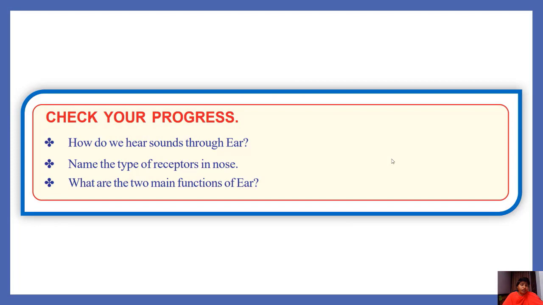Check your progress. How do we hear sounds through the ear? The vibrations from the sound source are received by the external ear and lead to the auditory canal, then the tympanum, then the bones in the middle ear, then the inner ear, and then into the cochlea. There the sound waves are transported to the brain as nerve impulses converted by the receptors present in the cochlea. Name the type of receptors in the nose. Olfactory receptors. What are the two main functions of the ear? The ear helps in hearing and also maintains body balance.